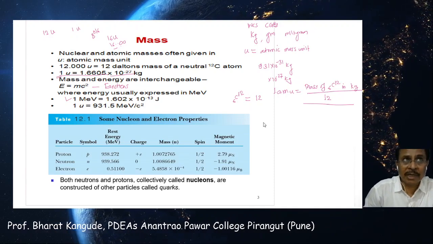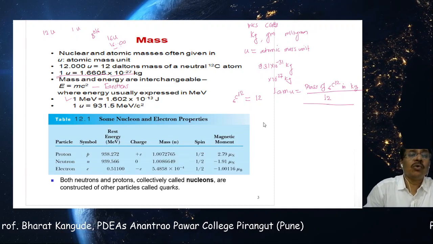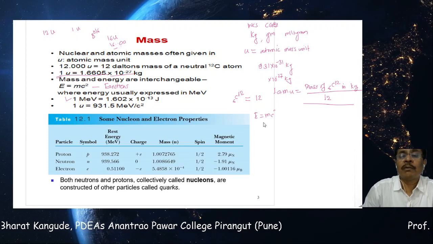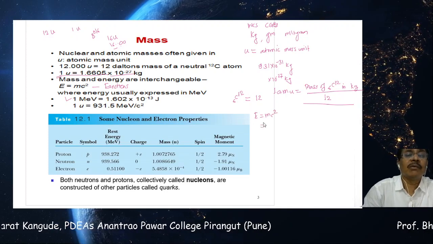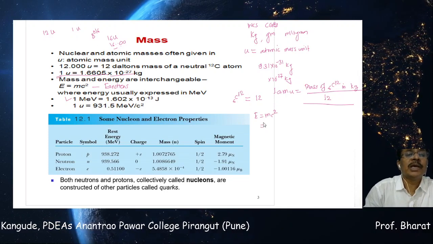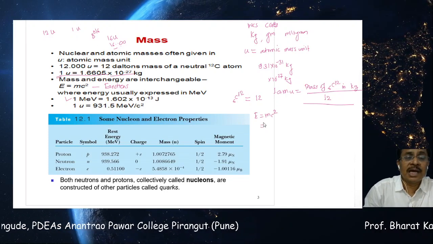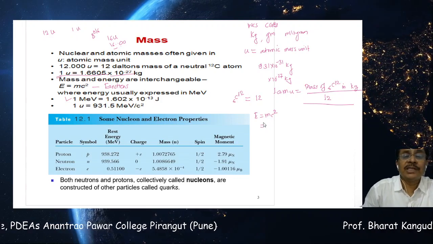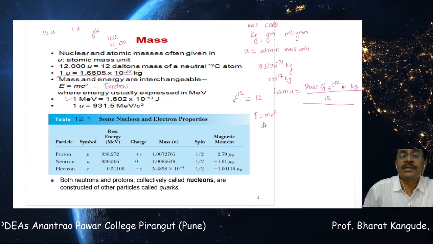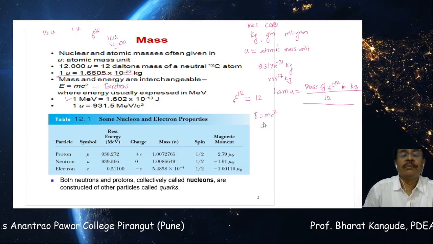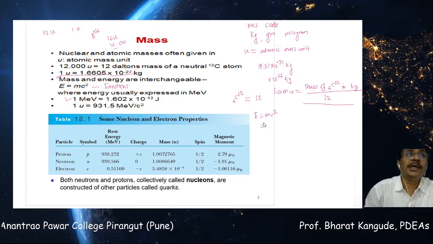Now how do we arrive at this? We have to calculate using E is equal to mc square. The mass we have calculated, equivalent to one atomic mass unit, is 1.66 into 10 raised to minus 27 kilograms. If it is multiplied by c square, the square of the speed of light, we get that amount of energy in joules.